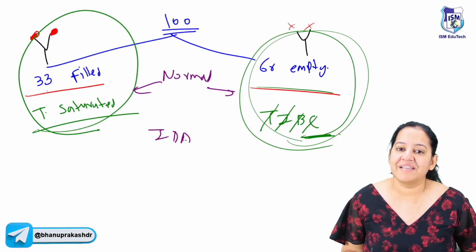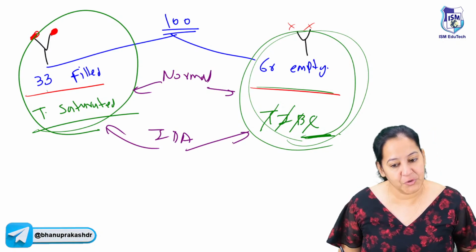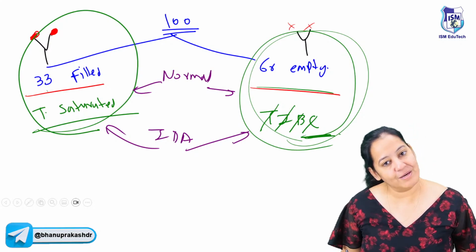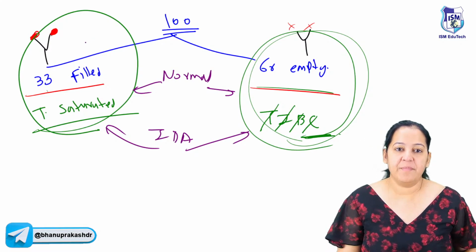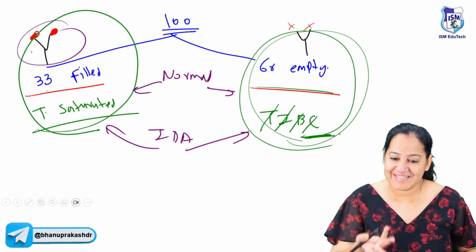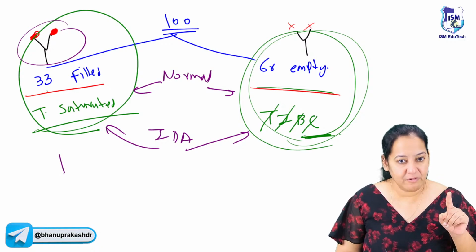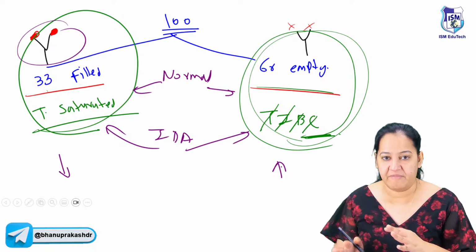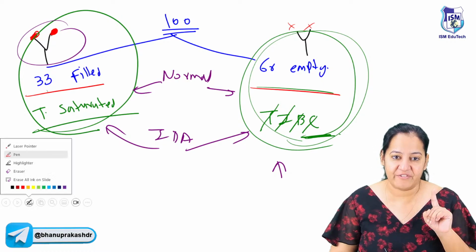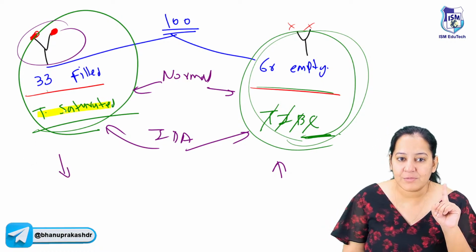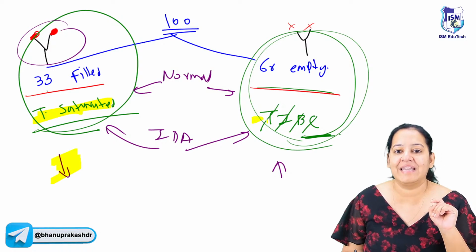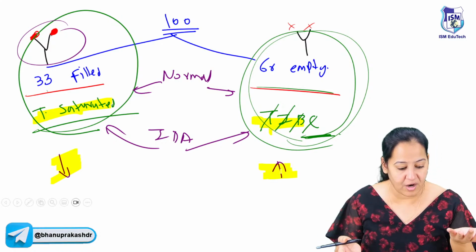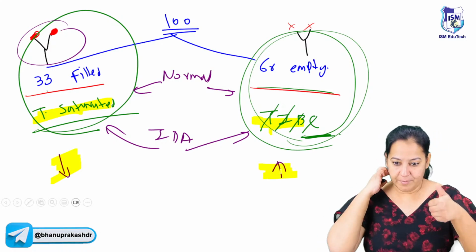What happens in iron deficiency anemia? Use your common sense, use your brain and tell me. In iron deficiency anemia, the natural iron is less. The person is not getting the iron. So the filled one will fall, but the empty one will be more. So basically in iron deficiency anemia, the transferrin saturation is less and TIBC is more. If you have understood it, no need to learn. Give me a thumbs up if you got it.